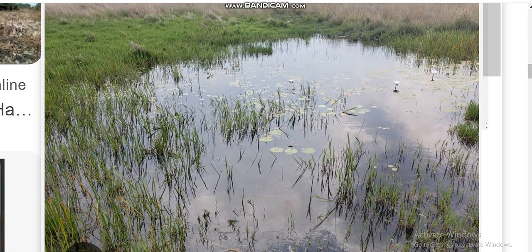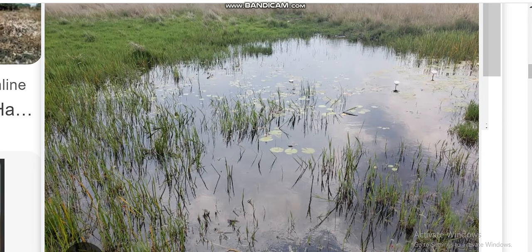Number one, they help to filter pollutants by trapping them and also absorbing them as nutrients. And they trap silt eroded by rivers, which reduces the siltation of rivers. So in other words, they reduce siltation of rivers.